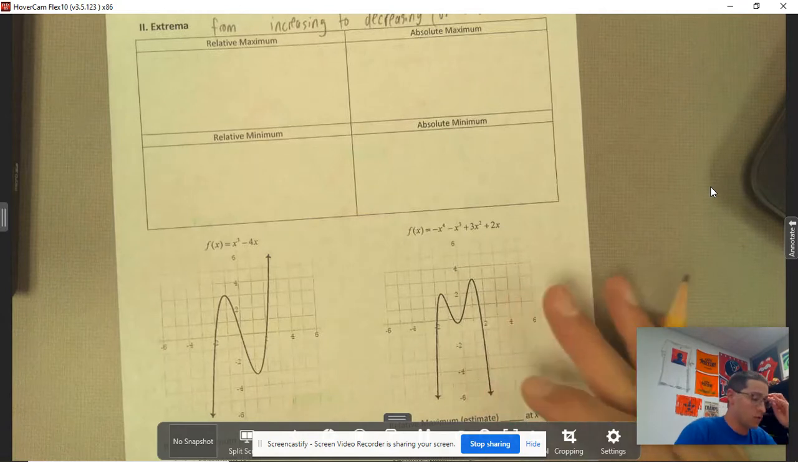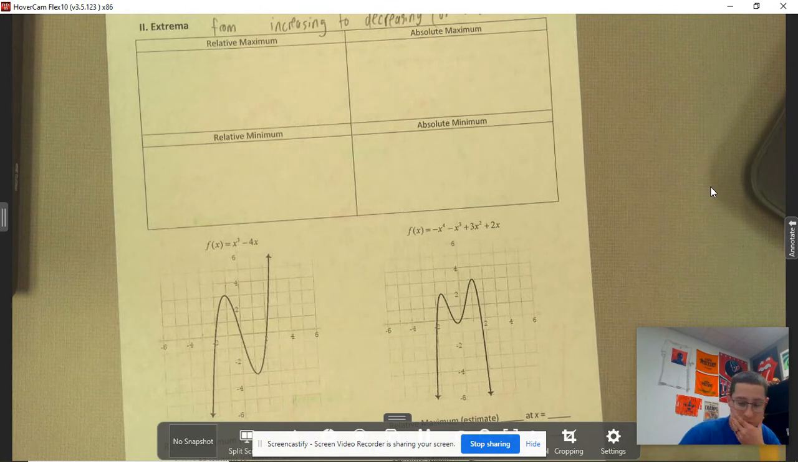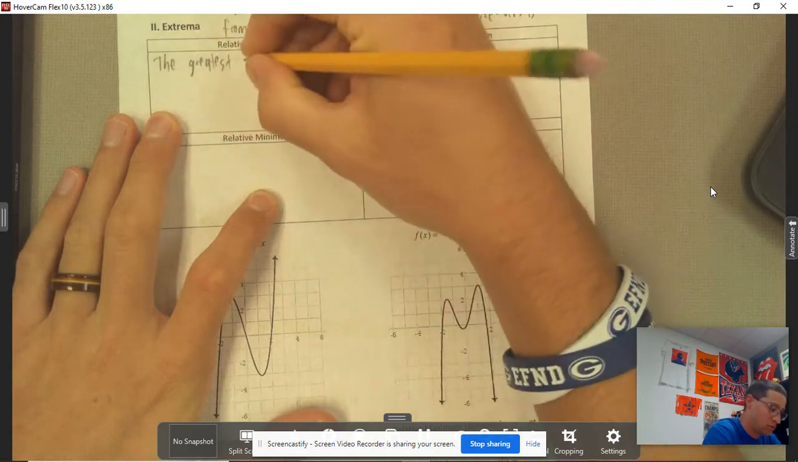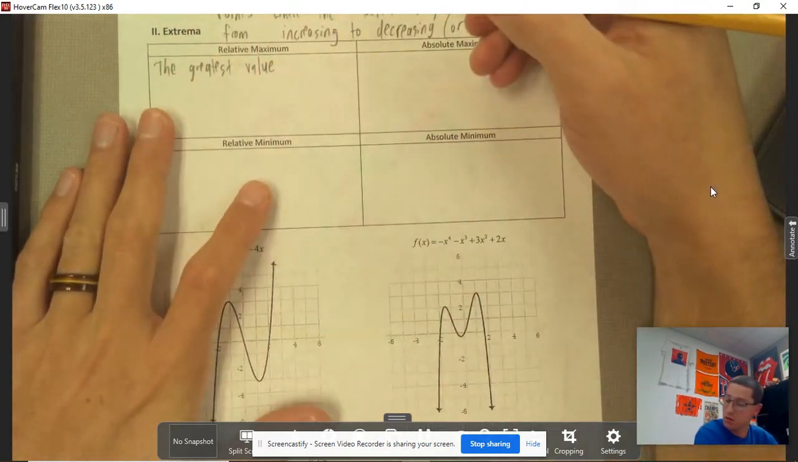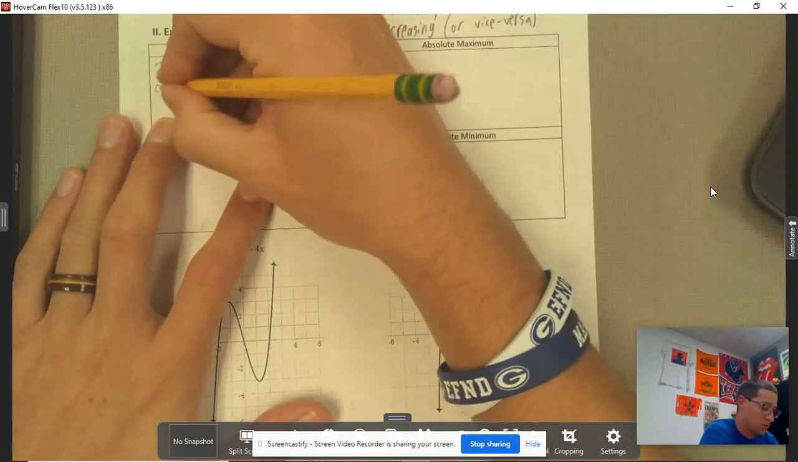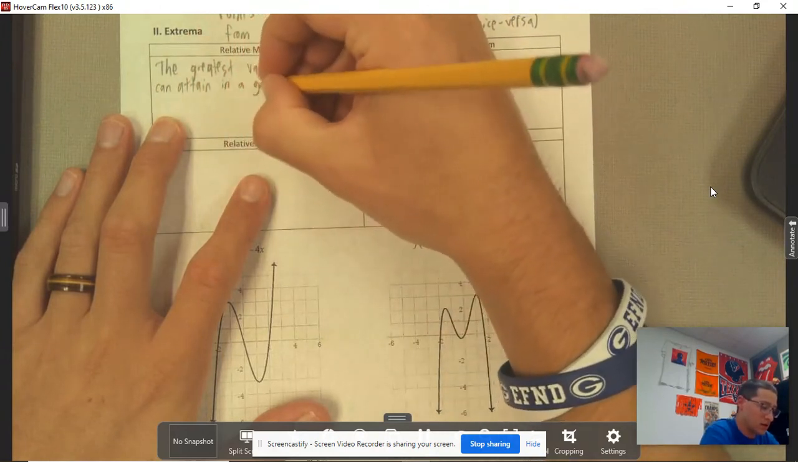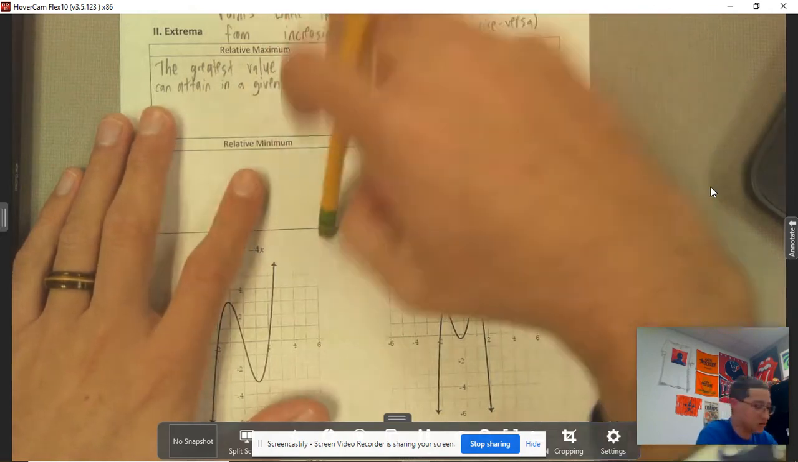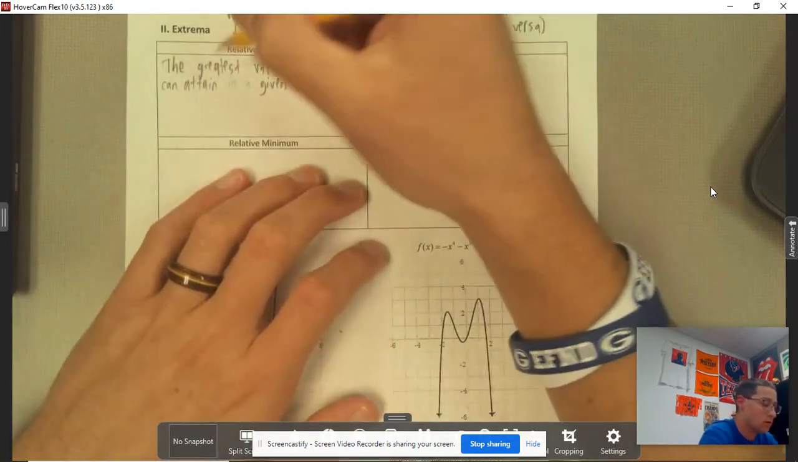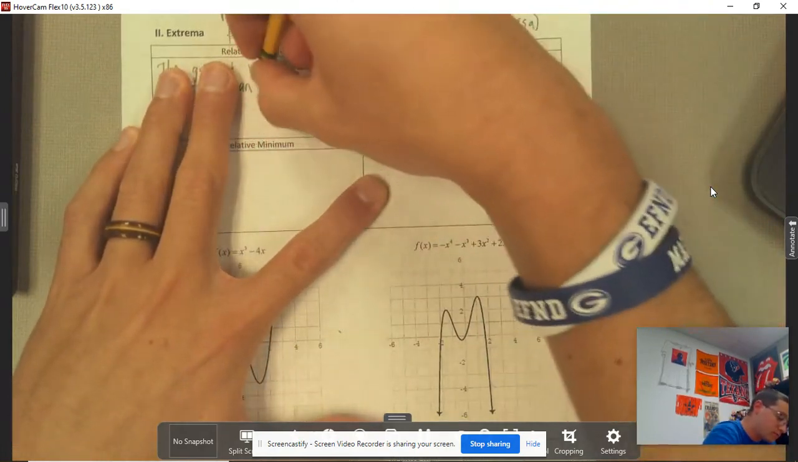All right, so relative maximum. Let's keep it simple. I'll say the greatest value the function can attain over an interval.